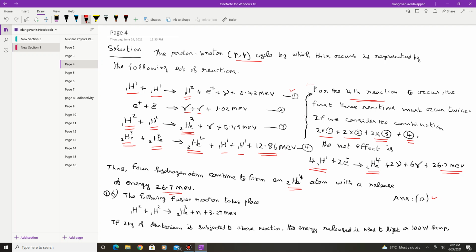The same nuclei present on the right side and the same nuclei present on the left side may be cancelled if you add all the 4 equations. Finally, you get this equation.